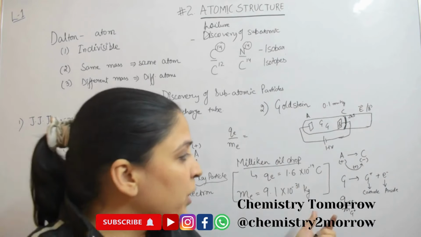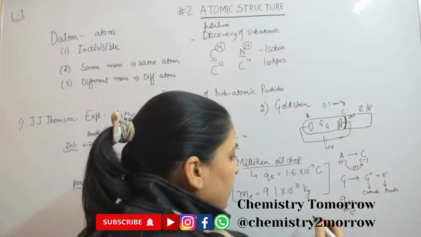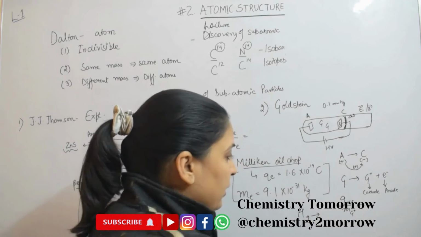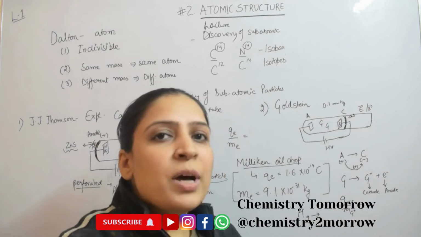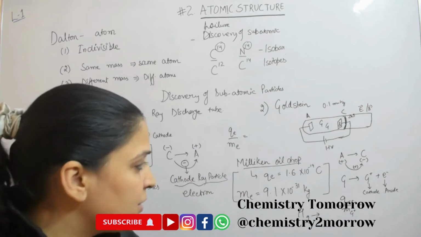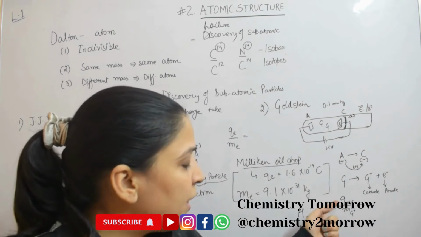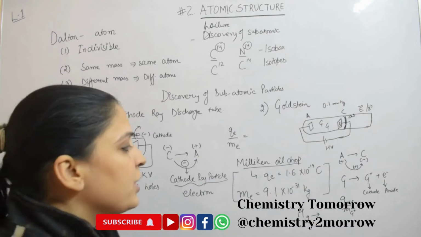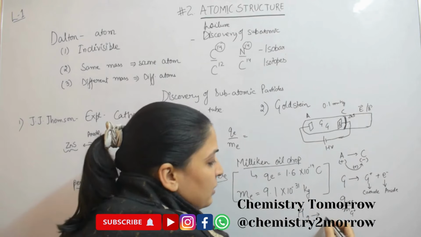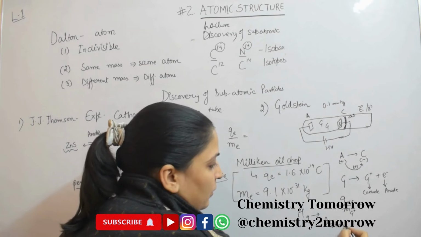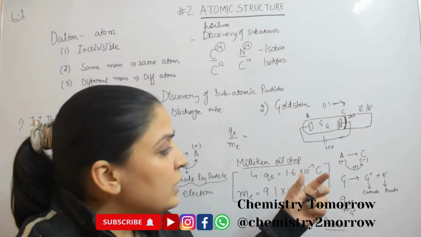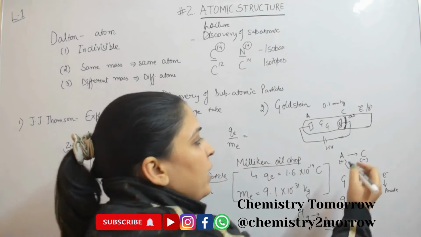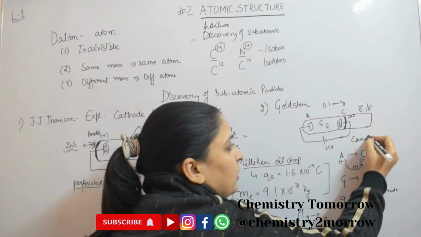It was found that when hydrogen was taken, the maximum charge to mass ratio was obtained, that is the charge to mass ratio of H positive. So those radiations were named as protons. Moreover, in general, the radiations which were coming towards the cathode were named canal rays.